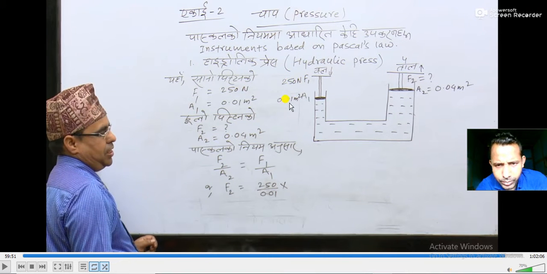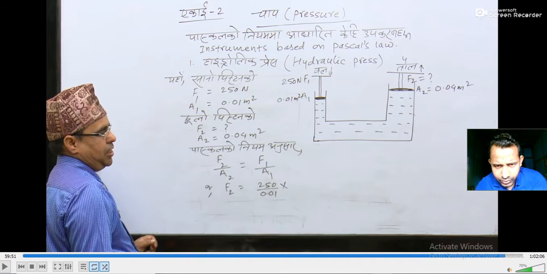F1 equals 250 Newton, A1 equals 0.01 meter square, and F2 equals what? A2 equals 0.04 meter square. I hope now you can understand. This is also based on Pascal's law. No liquid is coming out, we think that liquids are incompressible, and everything is in a closed vessel, so Pascal's law is applied here. So pressure at this point equals pressure at this point: pressure at A equals pressure at B.